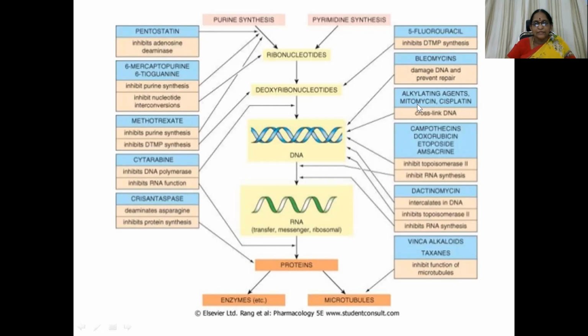Then alkylating agents, mitomycin, cisplatin, all these groups of drugs act by cross-linking the DNA molecule. The natural products like camptothecins, doxorubicin, and etoposide inhibit topoisomerase and also inhibit RNA synthesis. Then dactinomycin specifically intercalates DNA molecules, inhibits topoisomerase 2 and inhibits RNA synthesis also. Whereas vinca alkaloids and taxanes inhibit the functioning of the microtubules. This is, in a nutshell, combining all the mechanisms of action of various anti-cancer drugs.